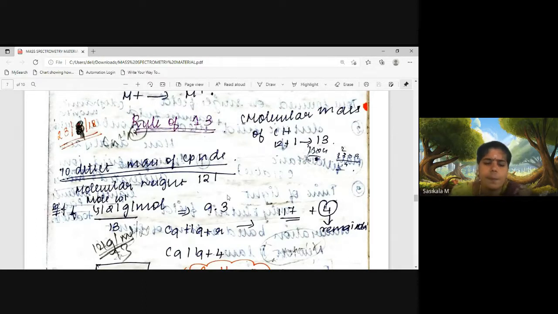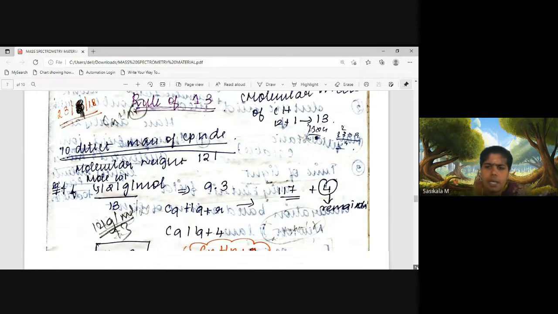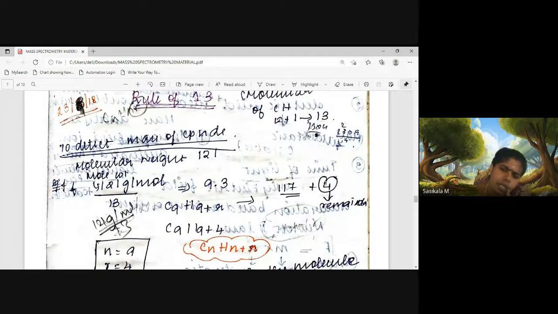Just consider that the M plus ion peak is appearing at 121 gram per mole. Then you have to know how many carbons and how many hydrogens will exist for this 121. So for the carbon and hydrogen mass, the mass of carbon is 12 and the mass of hydrogen is 1, so the total is 13. Divide the whole molecular weight by 13, which gives a fraction, 9.3. So consider the main value and apply it in CnHn plus R.